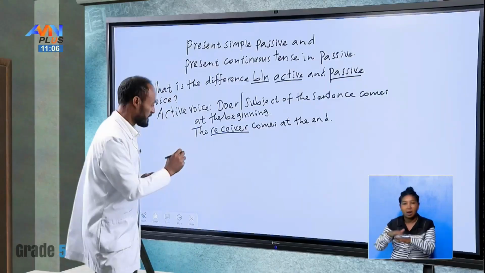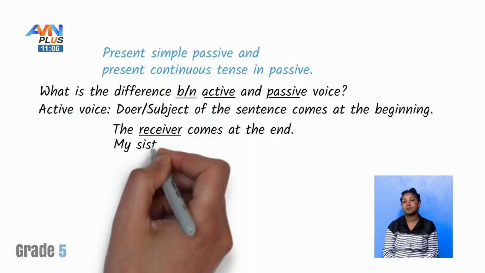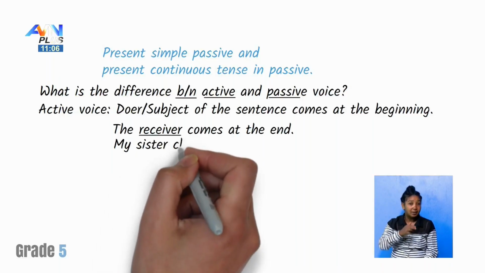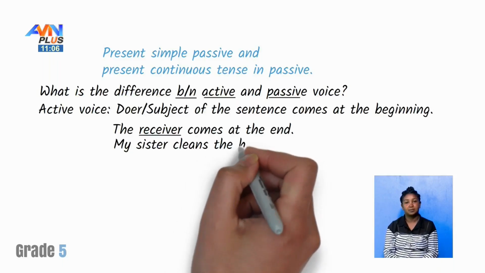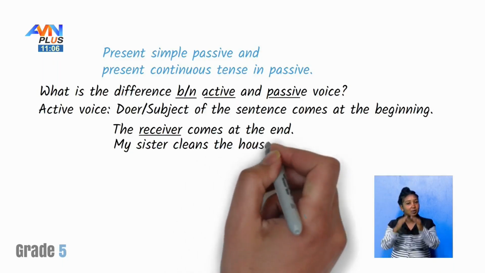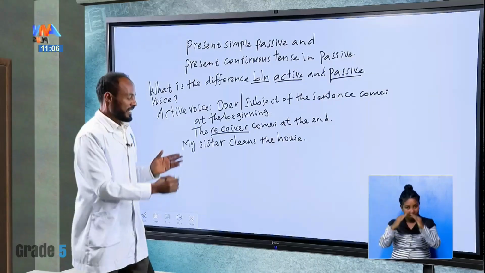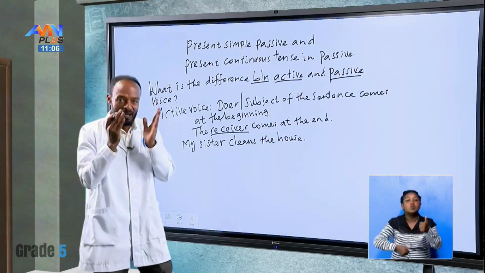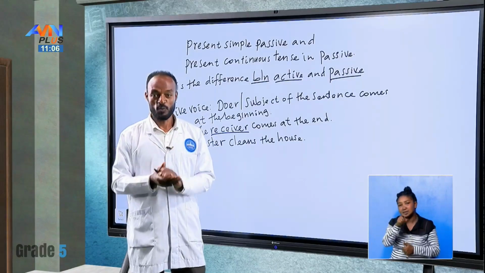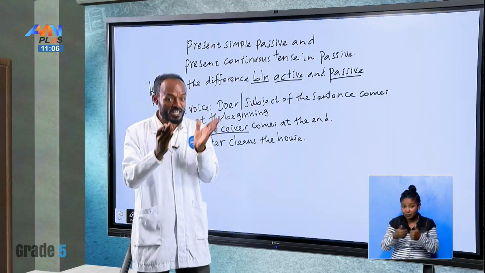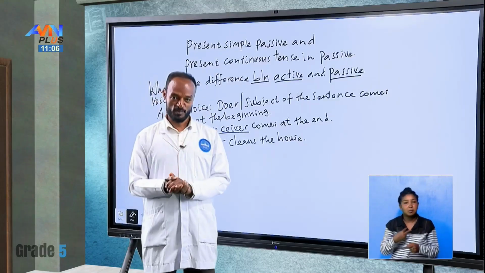For example, my sister cleans the house. My sister cleans the house. In this sentence, which one is the subject? Which one is the verb? Which one is the object? We have to identify them, otherwise it's very difficult to understand what active voice and passive voice mean.